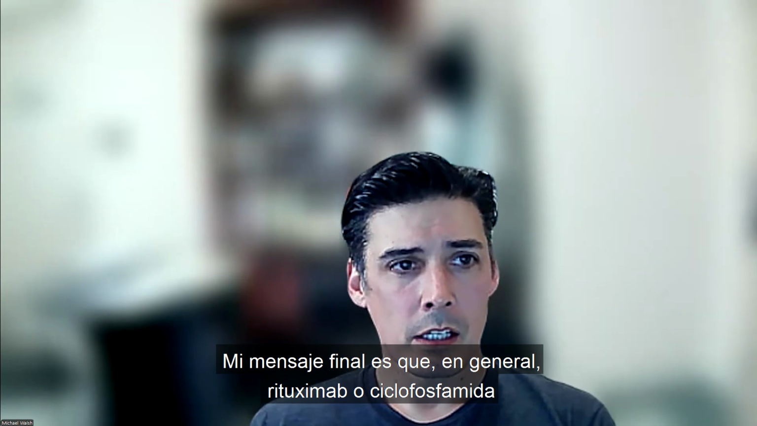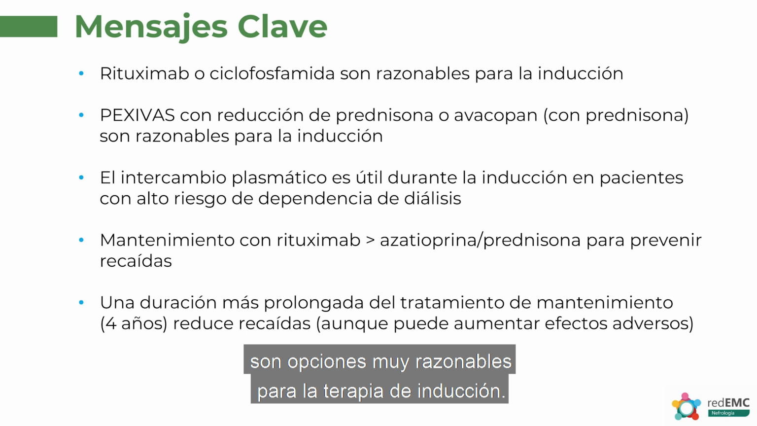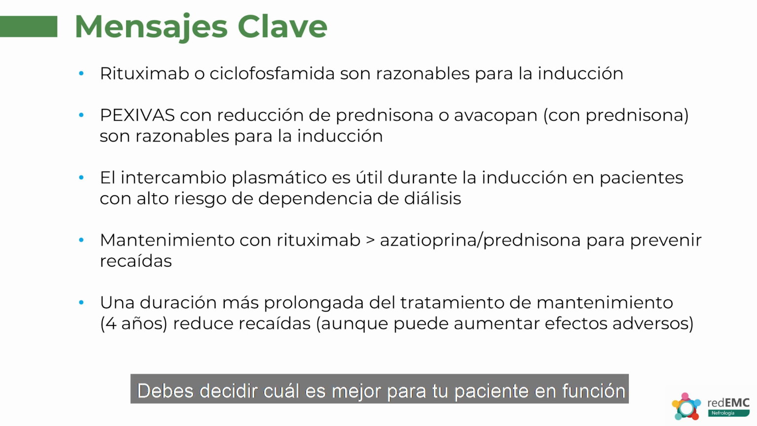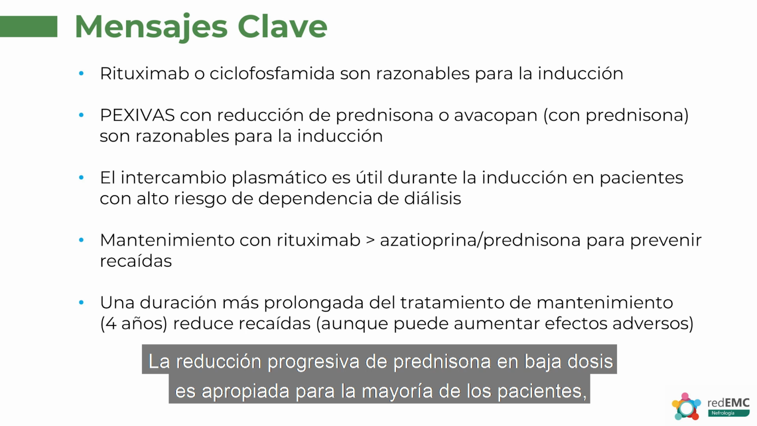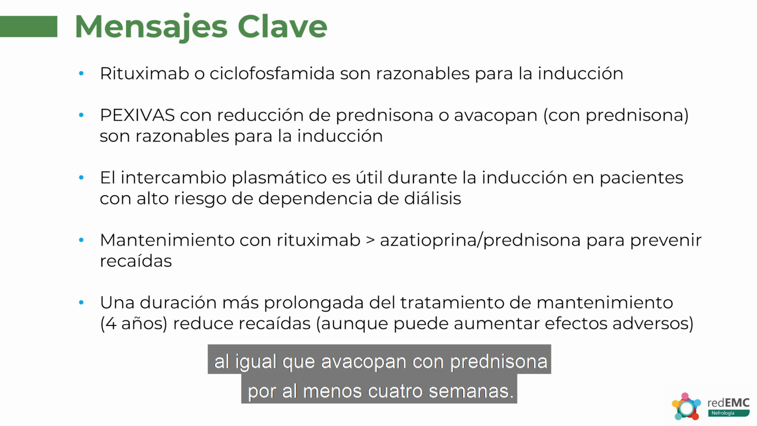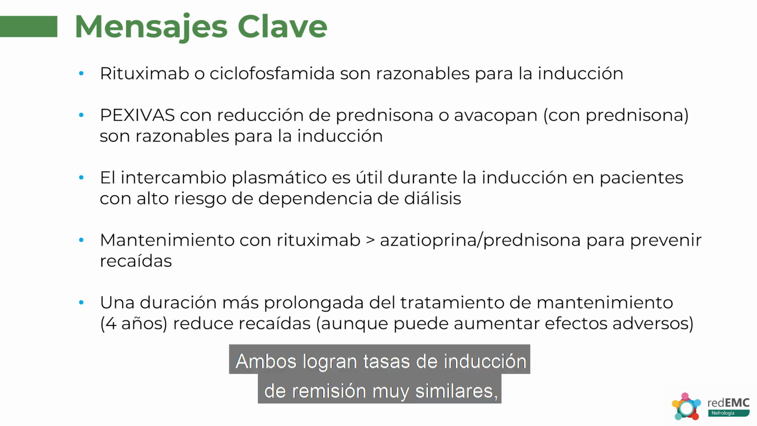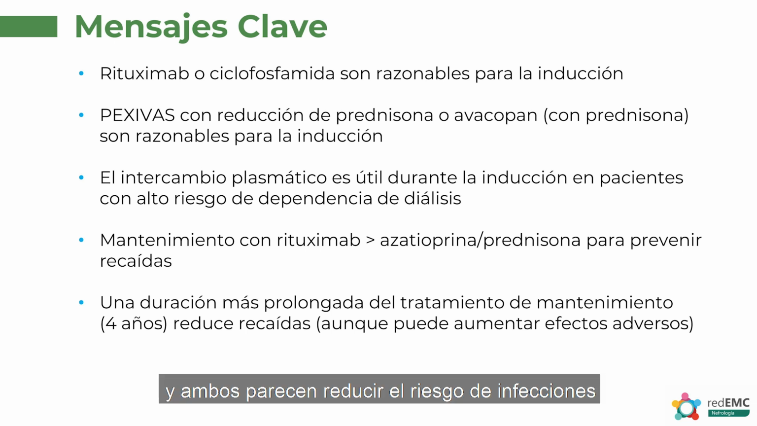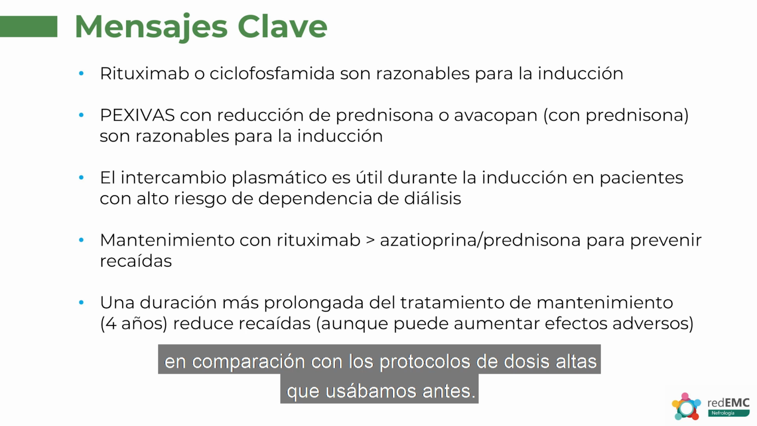So my take-home message is overall, rituximab or cyclophosphamide, both very reasonable choices for induction therapy, and you have to decide which one would be best for your patient on the basis of availability, the side effects, and the contraindications for each. The PEXIVAS reduced dose prednisone taper is appropriate for most patients, as is avacopan with prednisone for at least 4 weeks. They have very similar induction of remission rates, and they both seem to reduce the risk of infections over the higher dose protocols that we used in the past.